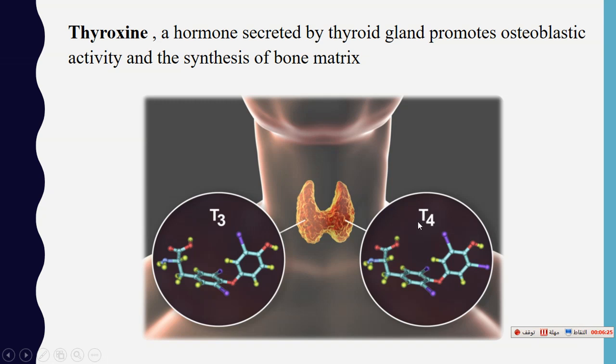T4 is the active form of the thyroid hormone. This hormone is very important for regulating metabolism in our body, and it also promotes osteoblastic activity and synthesis of bone matrix.